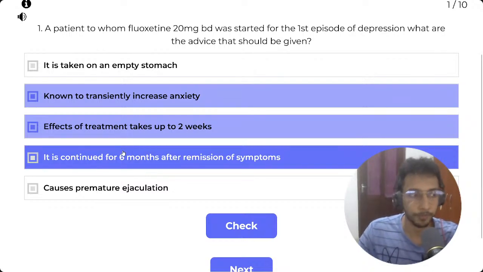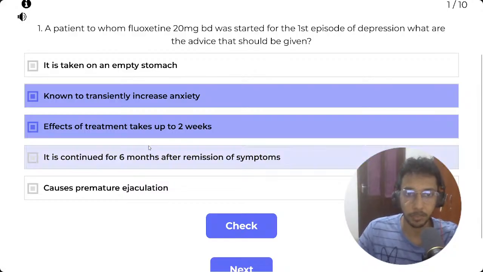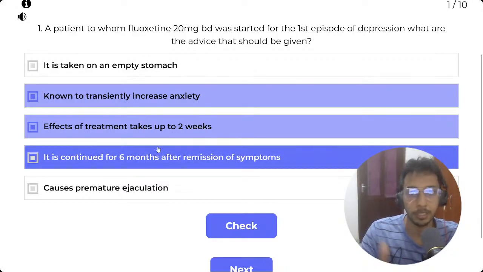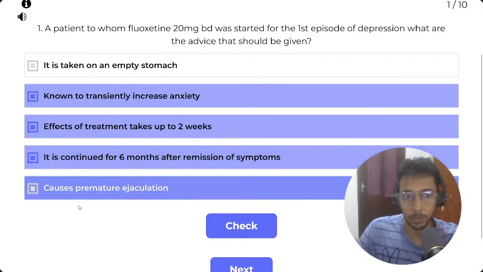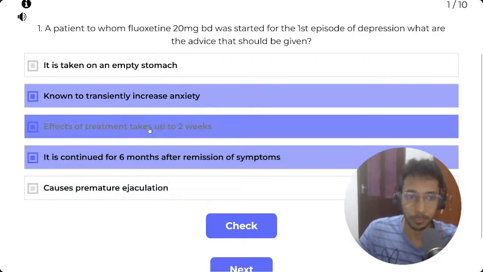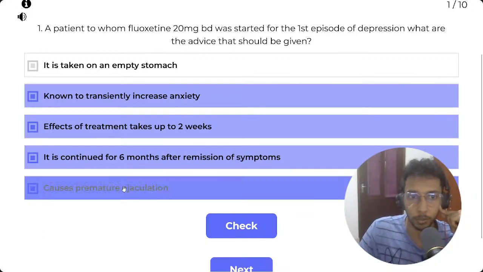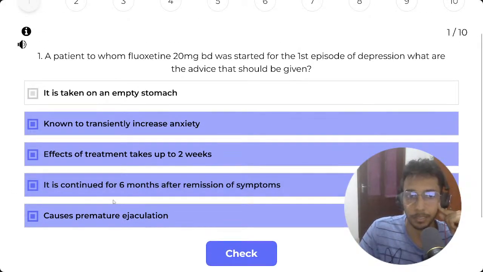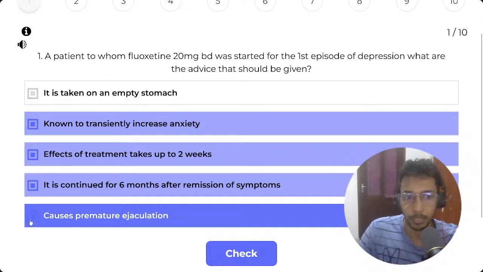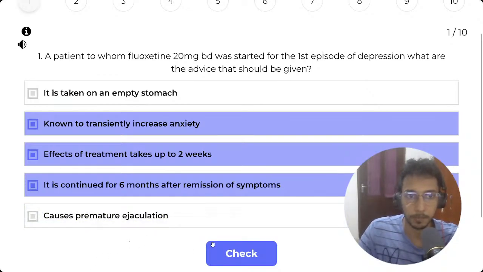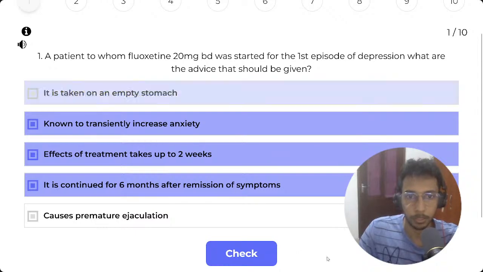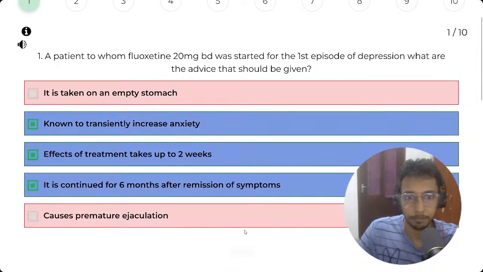So even if your symptoms go away after 1 month, you have to continue the antidepressants for 6 months. And causes premature ejaculation. That is true for most SSRIs, so I'm gonna put that as true as well. Okay, not premature ejaculation. It causes delayed ejaculation, so I'm gonna leave that as false. This one I'm not sure, so I'm gonna leave that as empty as well.